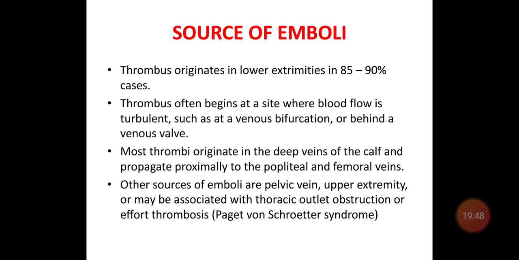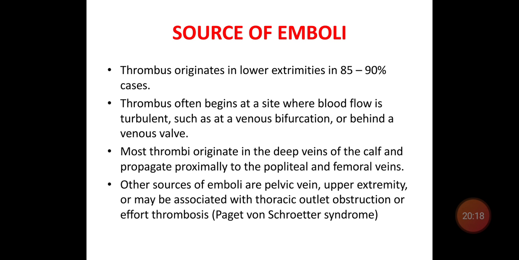So what are the sources of emboli for this pulmonary embolism? 85 to 90% of cases usually originate from the lower extremities, that is, deep vein thrombosis of the limbs. This thrombus begins at sites where the blood flow is turbulent, such as venous bifurcations or behind the venous valves.